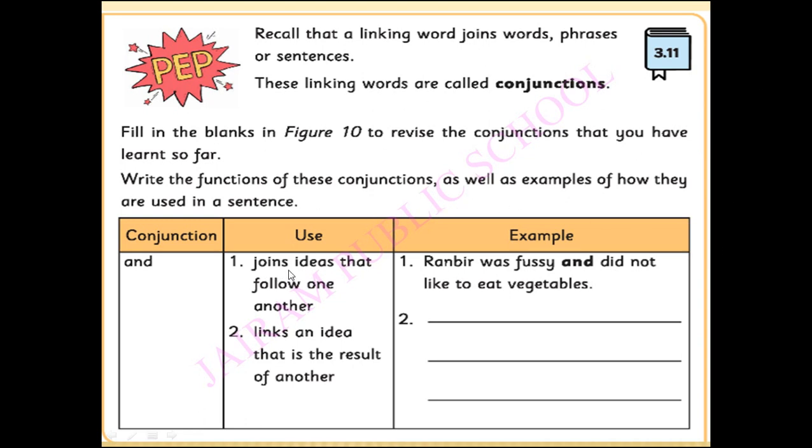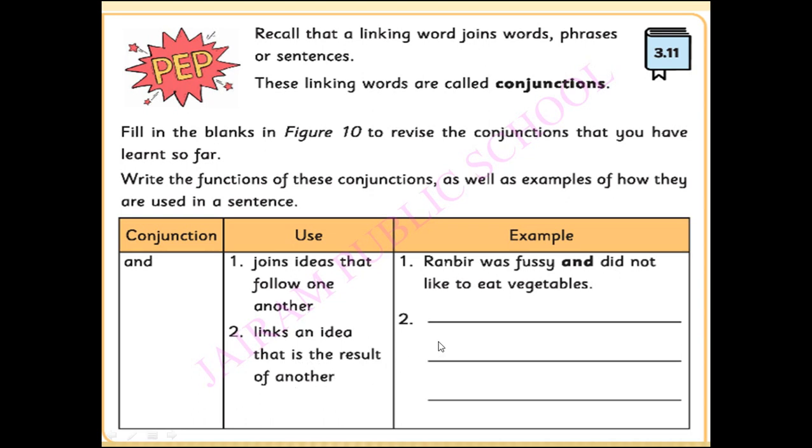One, joins ideas that follow one another. Okay? Ranbir was fussy and did not like to eat vegetables. So it follows the idea why he was fussy and he did not like to eat vegetables. So it follows idea one after another. Second use, links an idea that is the result of another.